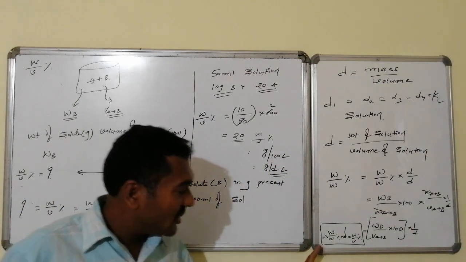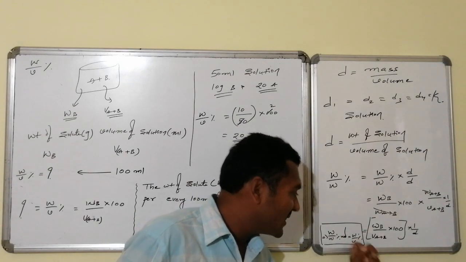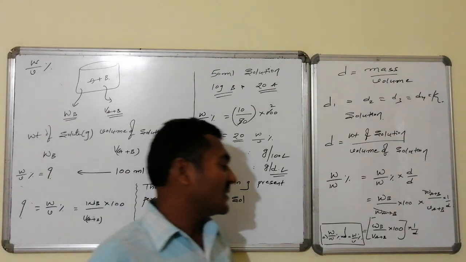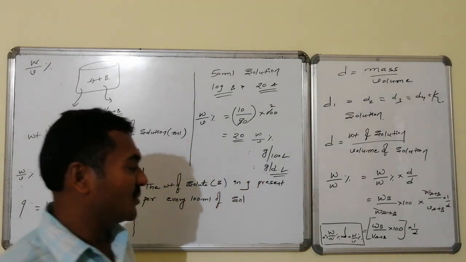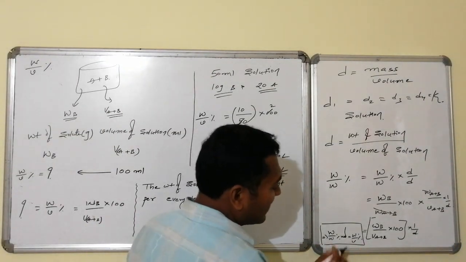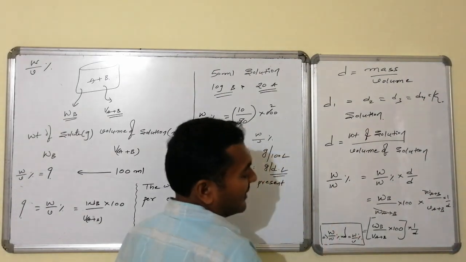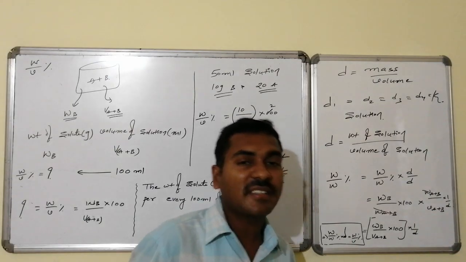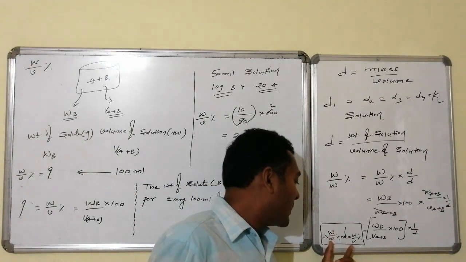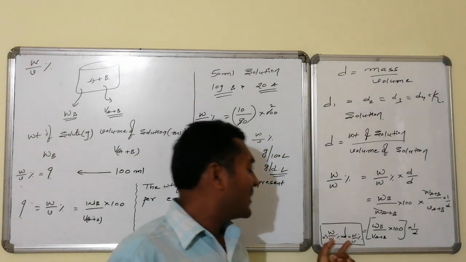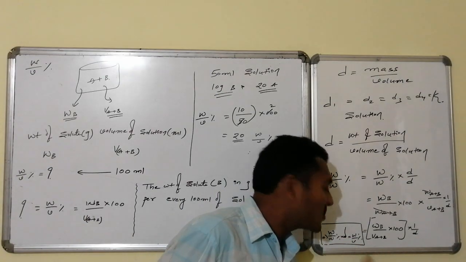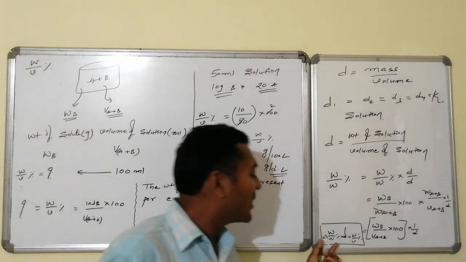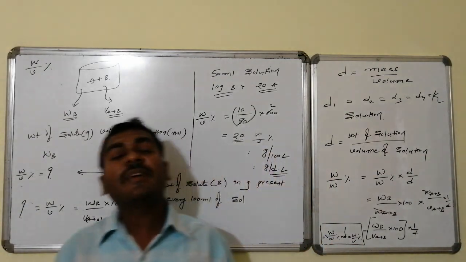Thus weight by weight percentage, if it is multiplied by density, becomes equal to weight by volume percentage. These are the primary concentration units. Thus you may have a question where weight by weight percentage and weight by volume percentage are provided, and you may be asked to find the density. Otherwise, weight by weight percentage and density are provided, and you may be asked to calculate weight by volume percentage. Else these two are provided, and you may be asked to calculate the weight by weight percentage.